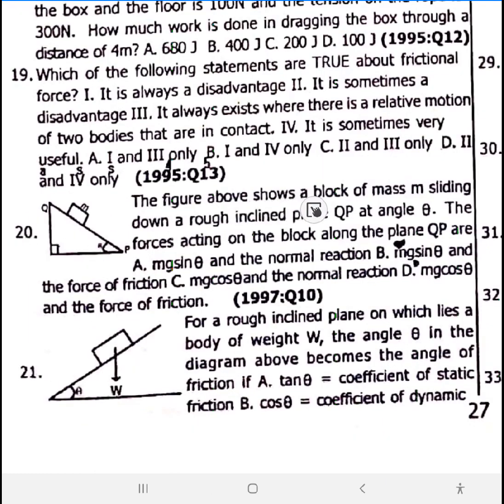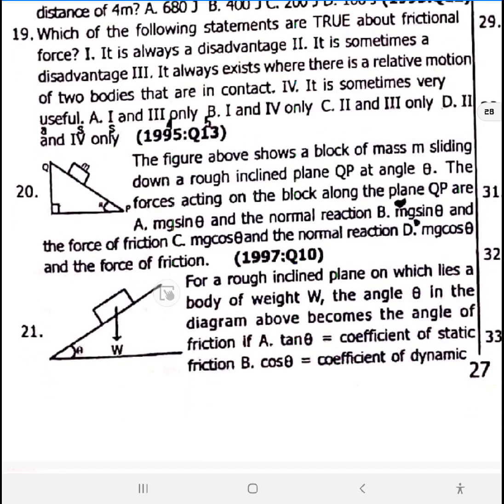Next, 20. The figure above shows a block of mass M sliding down a rough inclined plane PQ at angle theta. See the angle here. The force acting on the block along the plane QPR. Number 20 is option B, mg sine theta, and the force of friction. There are demonstrative videos already that portray this to help you understand it more.